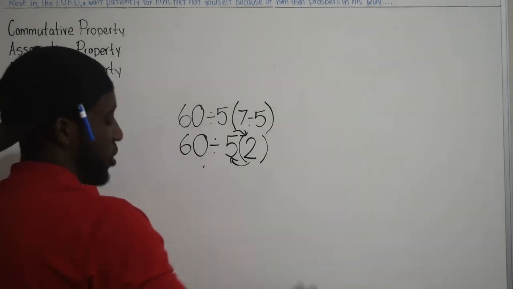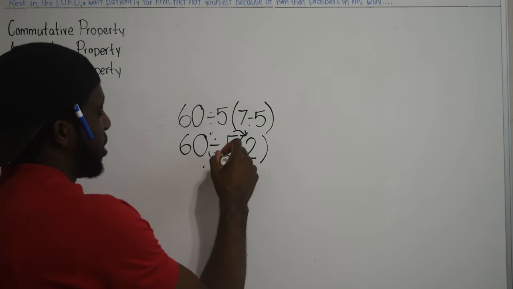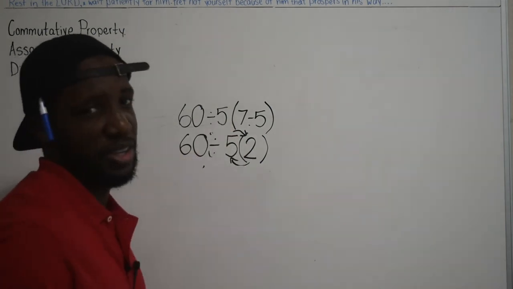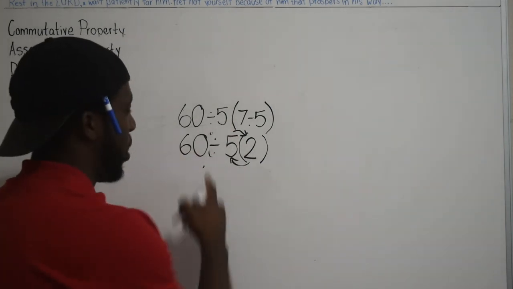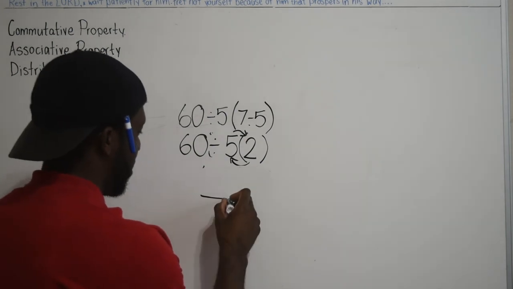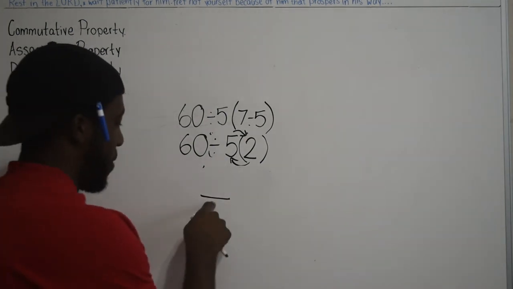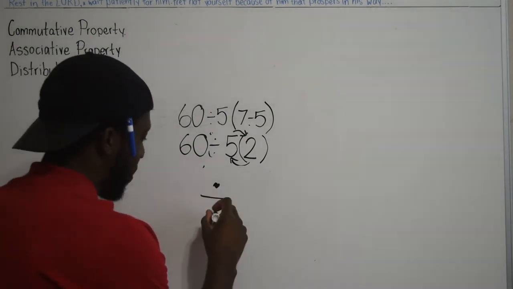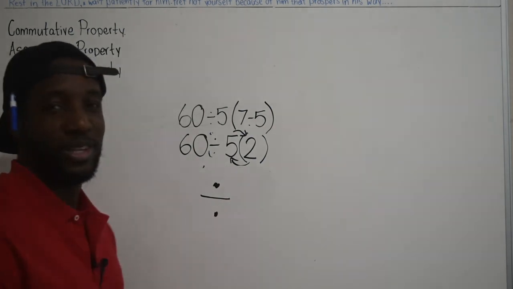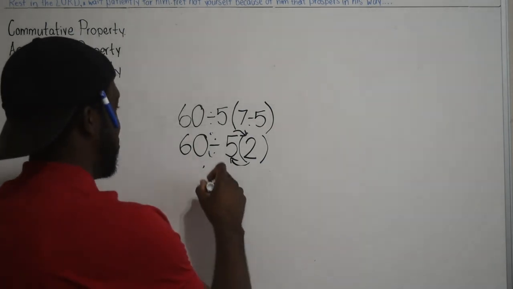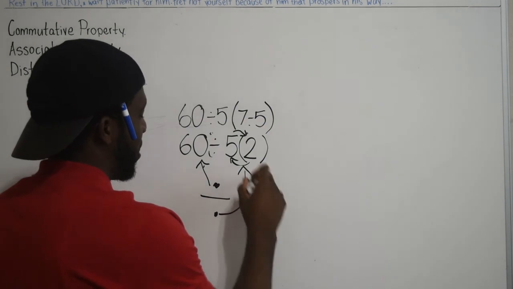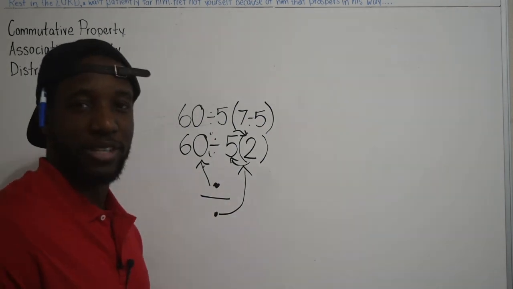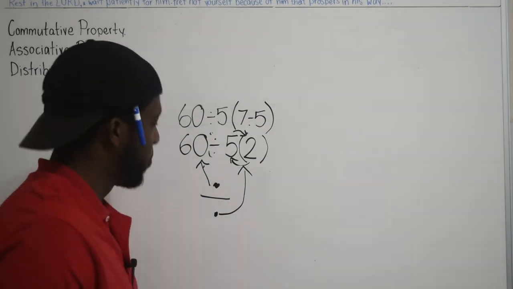Furthermore, you see this right here? You see this division sign right here? What does this division sign mean? The division sign looks like that. You have a fraction and then you have something on top and something on bottom. That's what the division sign means. And so what's on top is 60 and what's on bottom is 5 times 2, the product of 5 times 2, okay?